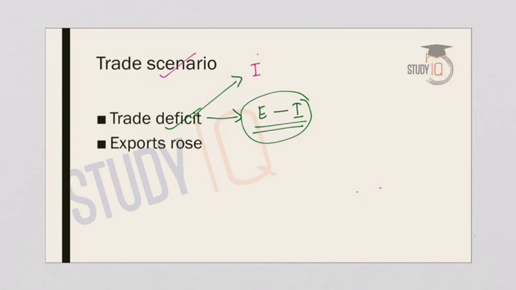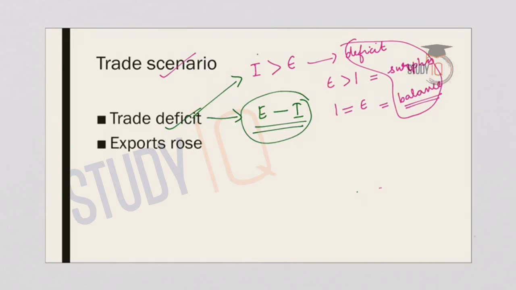And trade deficit is a situation when the imports to a country are higher than the exports. So this is called deficit. And when the exports are higher than imports, it is called trade surplus. And when the imports are equal to exports, it is called a trade balance. So these three terms are very important. Now, trade deficit means that the imports are higher than exports.